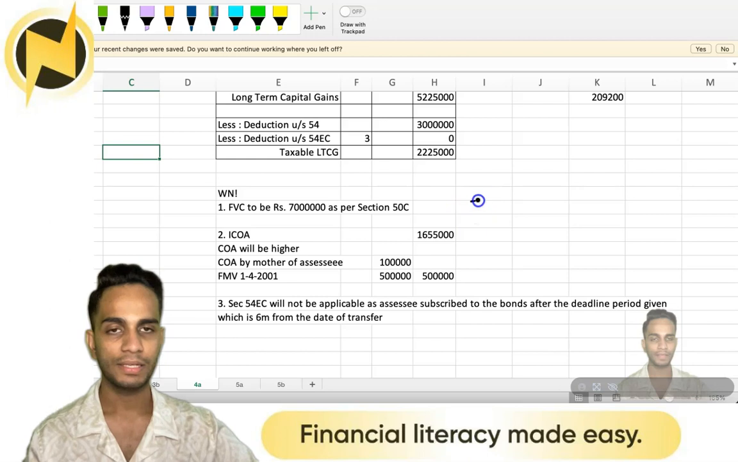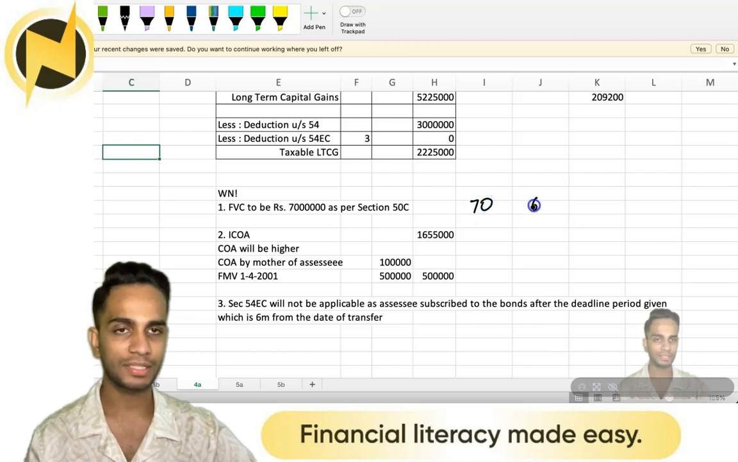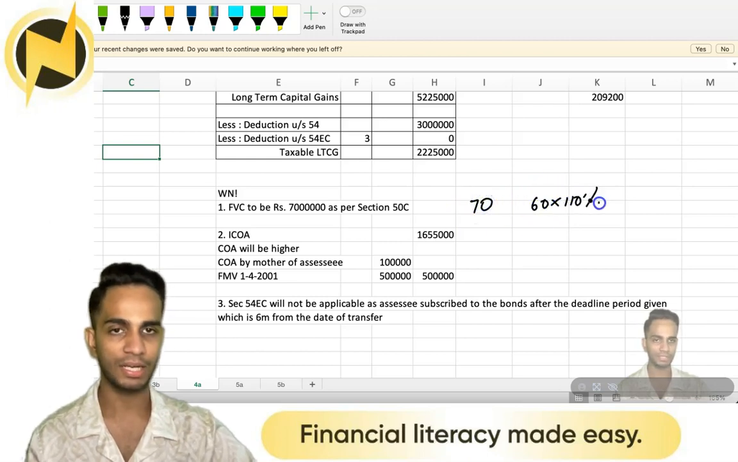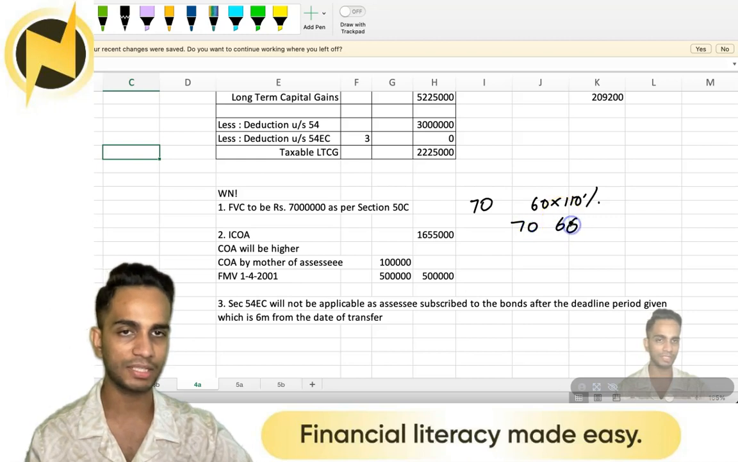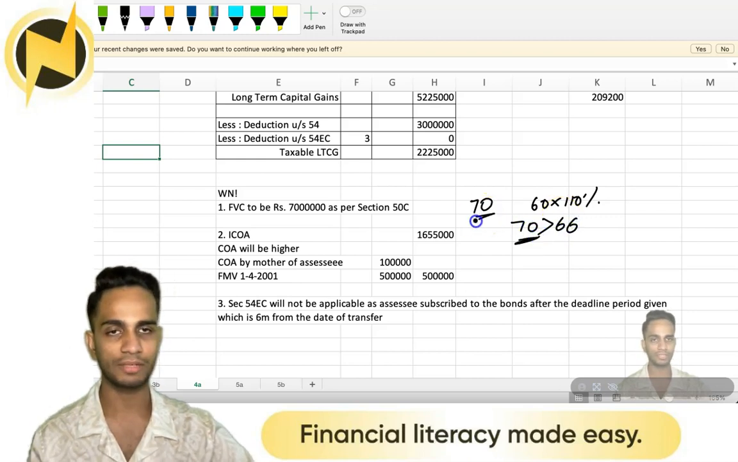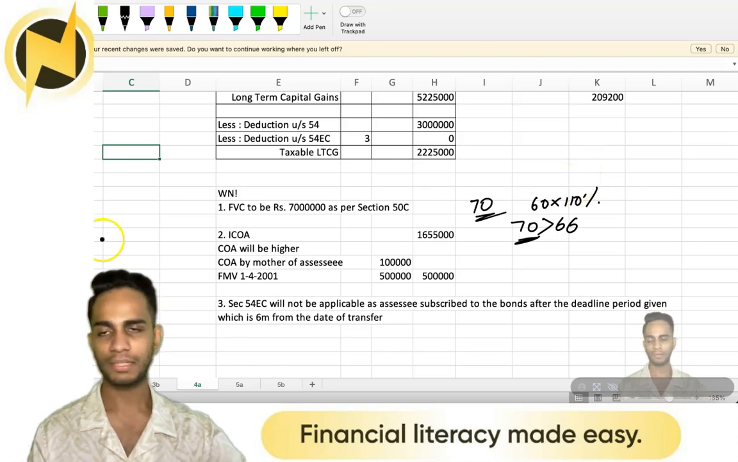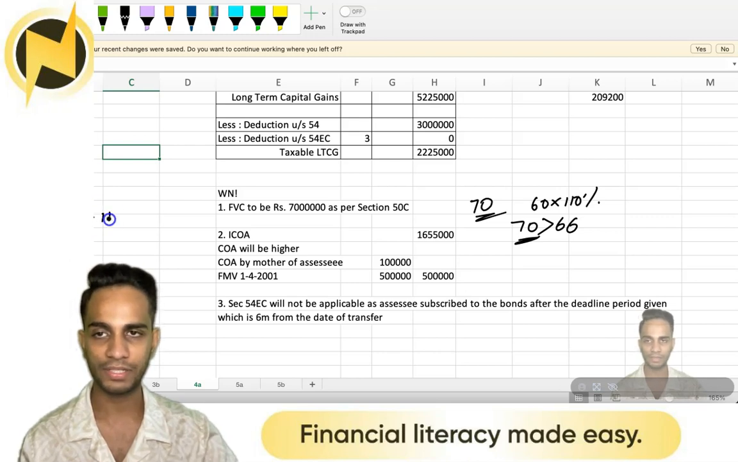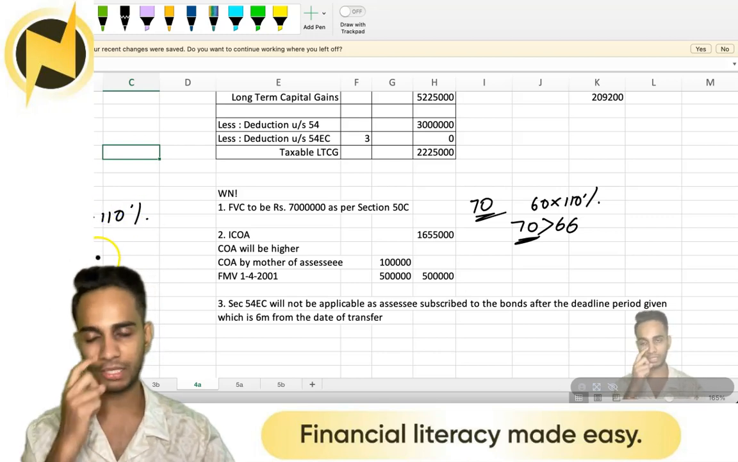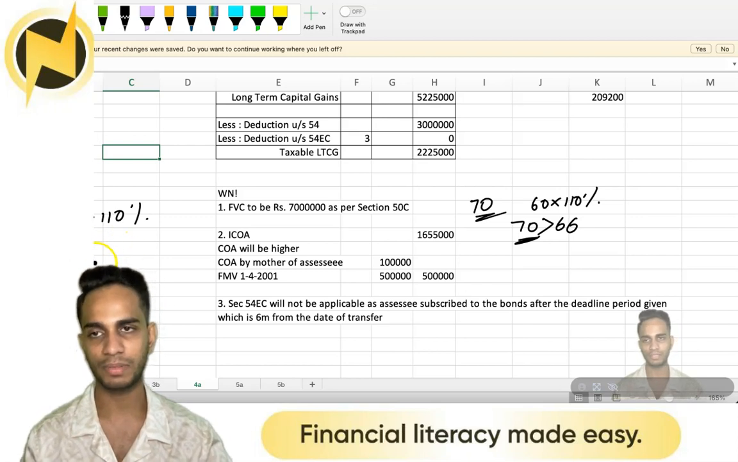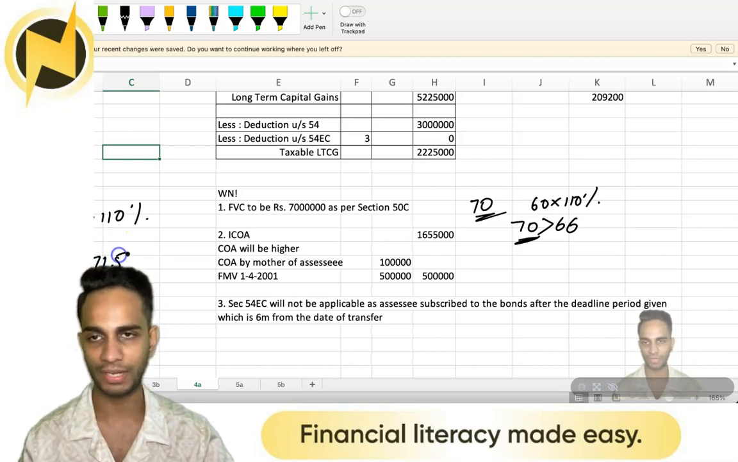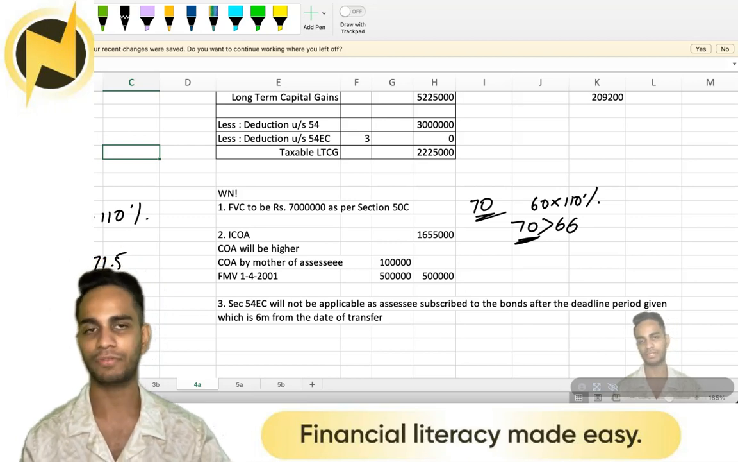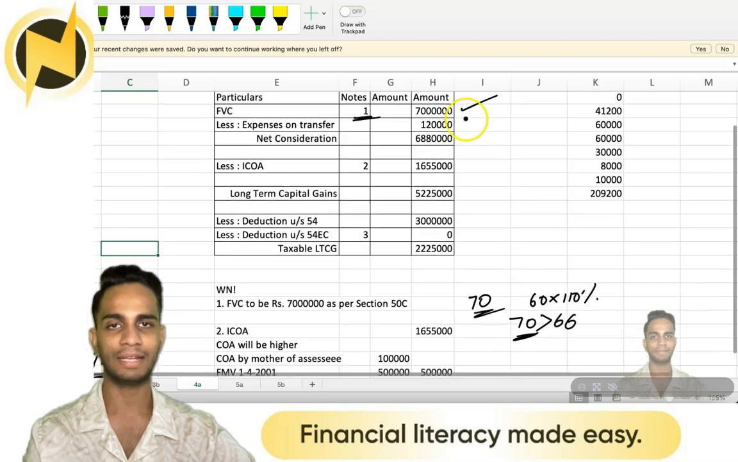Why? 70 compared with 60 into 110%. That is 70 compared with 66. Still 70 is higher, so you take 70. Clear? But imagine your sale value is 65 and stamp duty is 70. What will you compare? 70 compared with 110% of 65. So 110% of 65 will be this plus 6.5 lakhs. It will be 71.5 lakhs. So this time not stamp duty. This is higher. When this is higher, you will take 65. Just leave it. Here it's 70 lakhs.